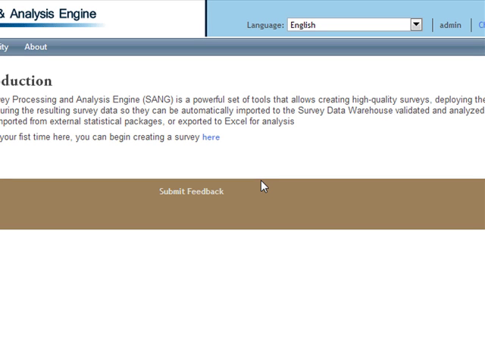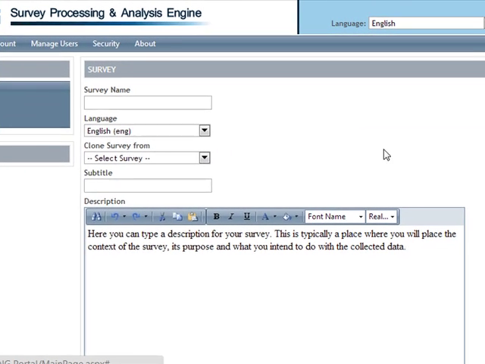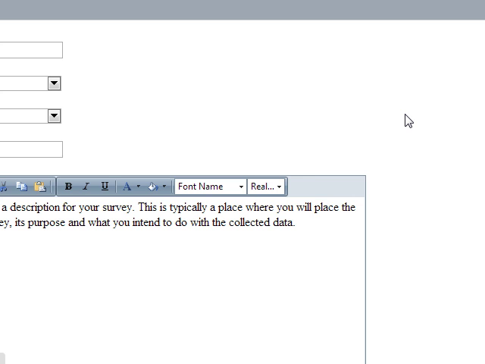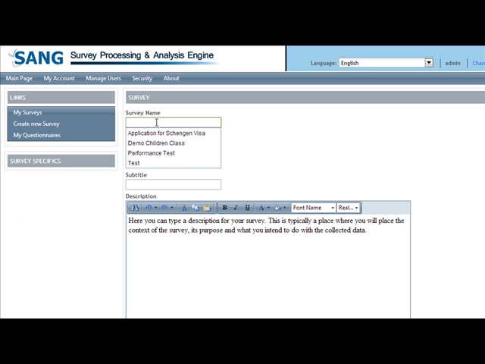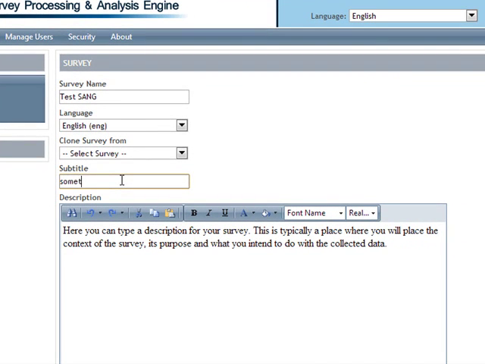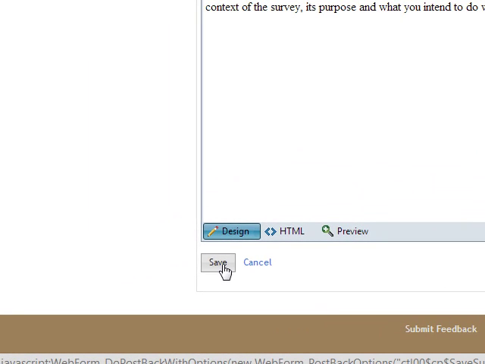Our main objective was not only to solve the basic capturing issue, say for example, being able to create and edit surveys, have a lot of types of questions, fill out a questionnaire online, send somebody a questionnaire by email, but our main objective was data reliability. A massive survey capture with reliable data is very rare to see because it is very difficult to achieve. We're going to see that SANG has many tools that focus on the data reliability issue.